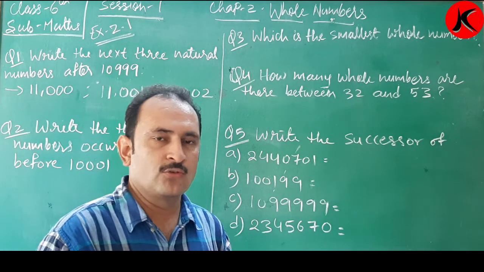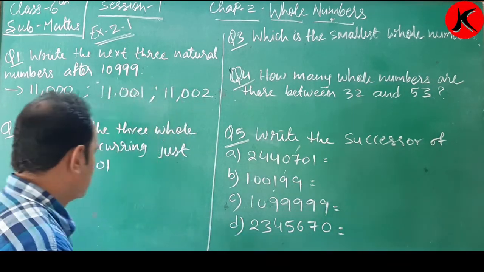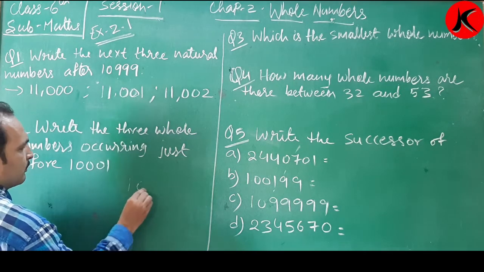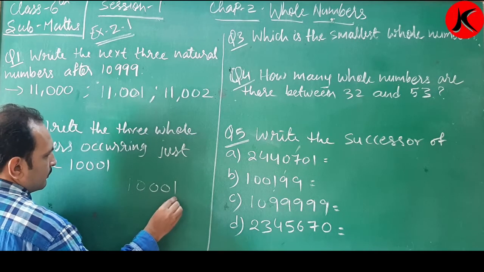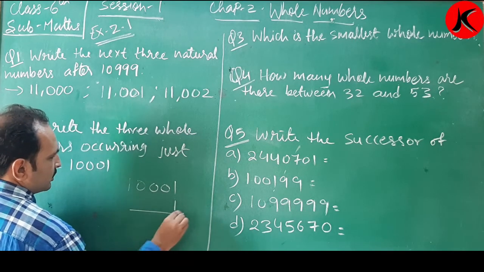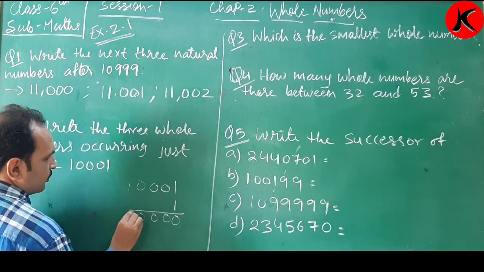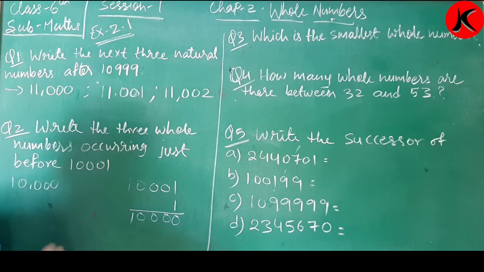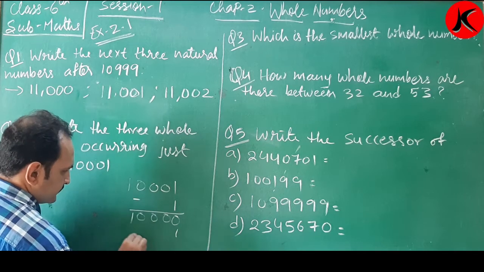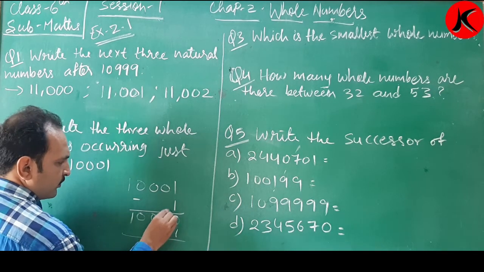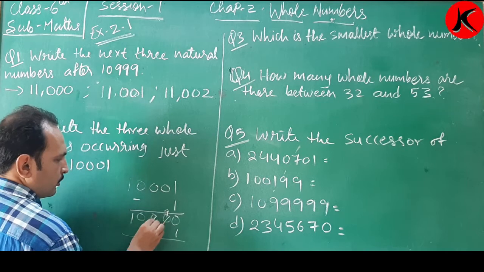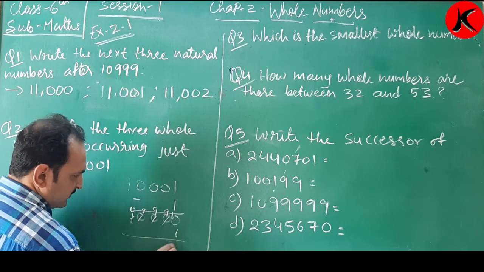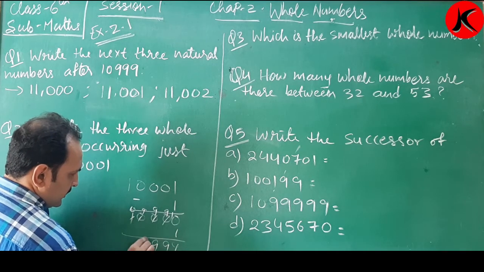Write the 3 whole numbers occurring just before 10,001, before any minus. Okay? तो अगर नहीं समझ आता तो -1 करो. 10,001 minus 1 is what? 10,000. Okay, -1 again. 0 minus 1 is not possible. Borrow 1. Okay. 10 minus 1 is 9.